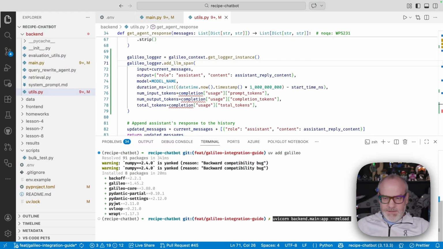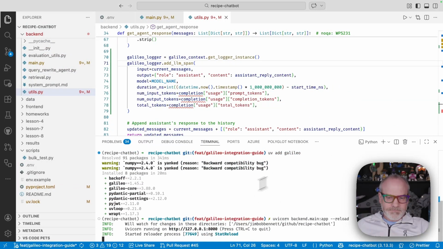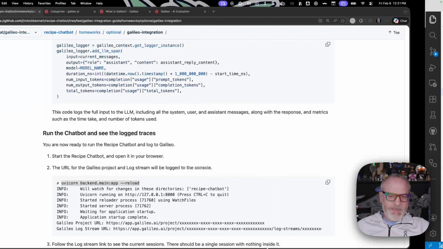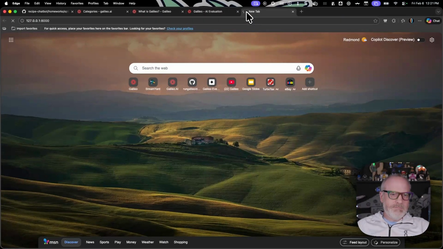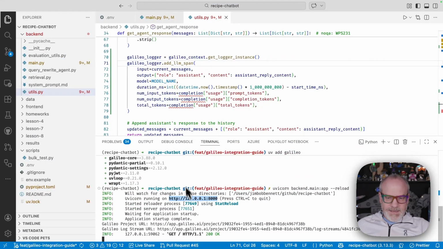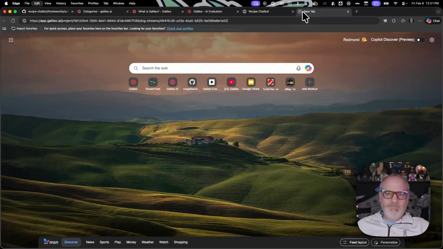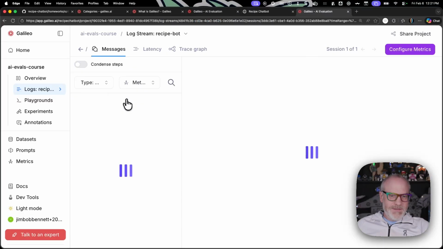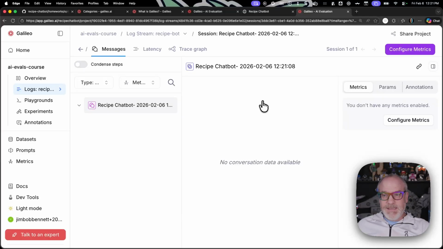So if I now run this, okay, chatbot's launched here. I will go and launch the chatbot. And you see it's actually spat out the project URL and the logstream URL. So let's just grab this, open this up. And we have one session. This is the session, the recipe chatbot with today's date. Nothing's happened. There's no trace because I haven't started a conversation.